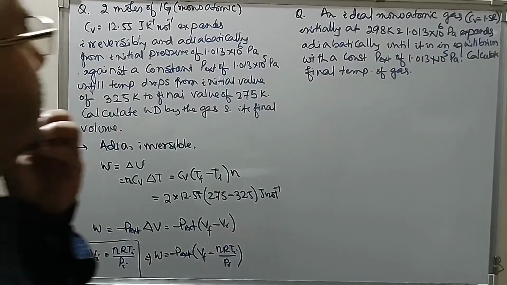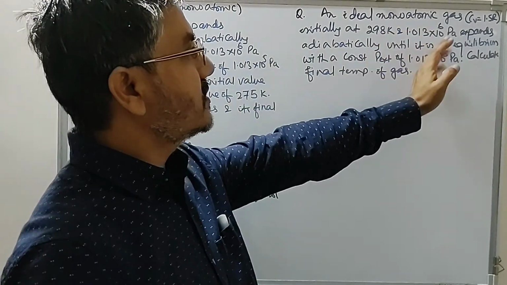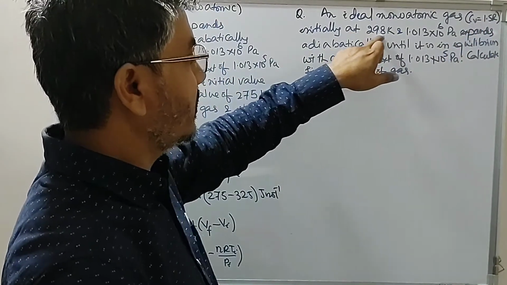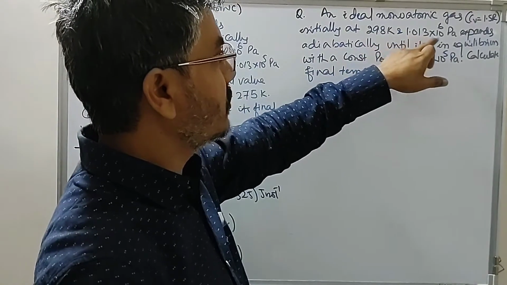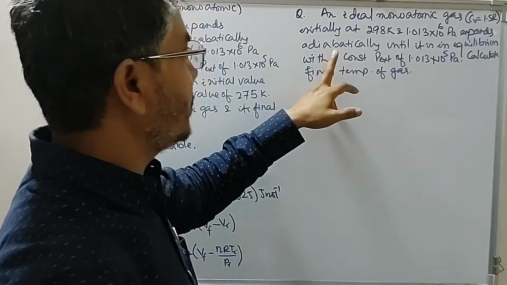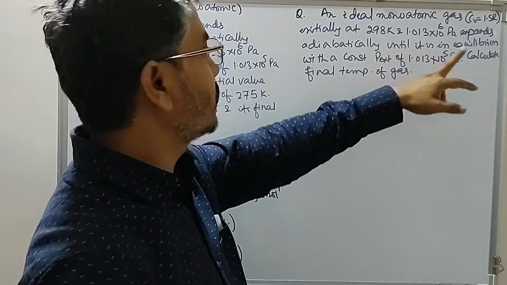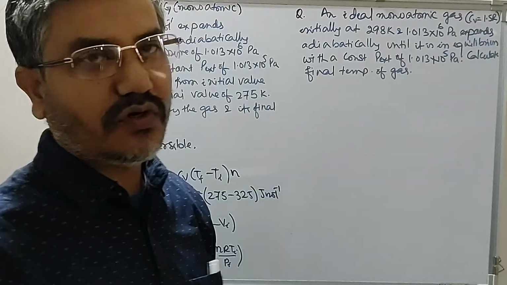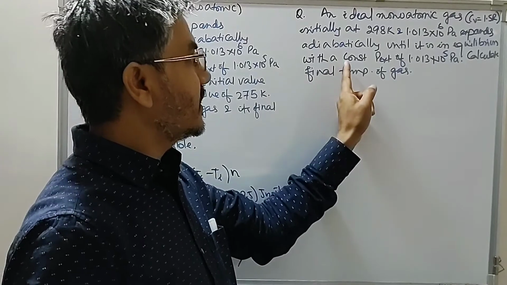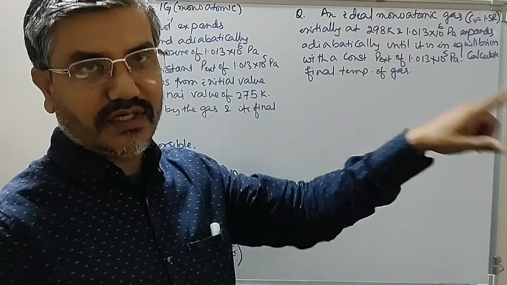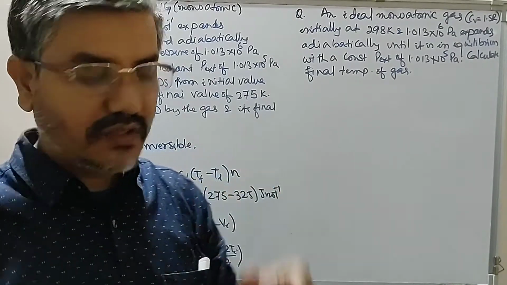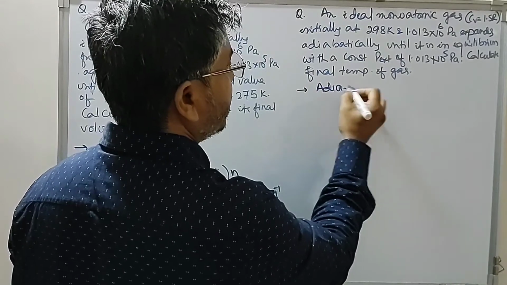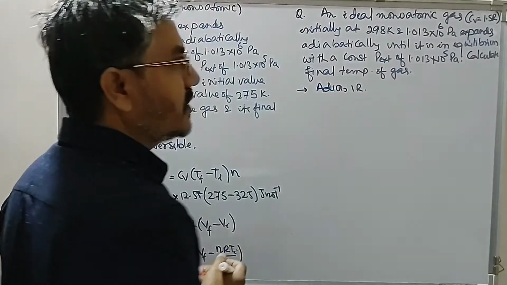So looking at this question, an ideal monoatomic gas with Cv equal to 1.5 R, initially at 298 Kelvin temperature and 1.013 x 10^6 Pascal, expands adiabatically until it is in equilibrium with a constant external pressure of this value. Calculate the final temperature of the gas. The question clearly says against a constant external pressure. That means this is an irreversible process. So we have this process to be an adiabatic and irreversible process.